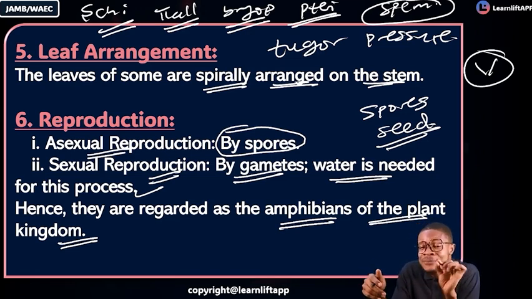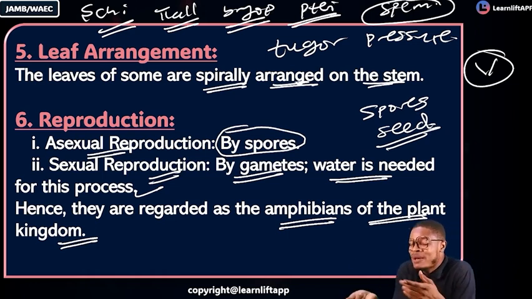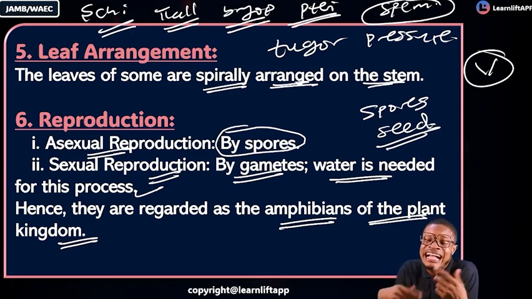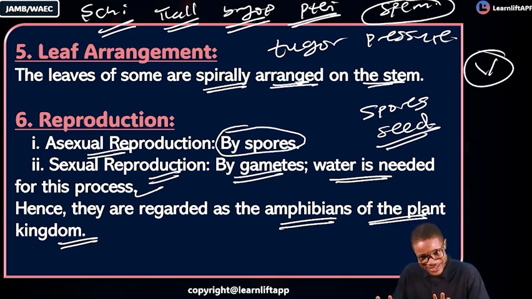Amphibians have one character: they have a dual life. They can survive on water and on land. Bryophytes, despite living on land, need water for sexual reproduction. Because of that character, we call them the amphibians of the plant kingdom. Does it make sense? Okay.